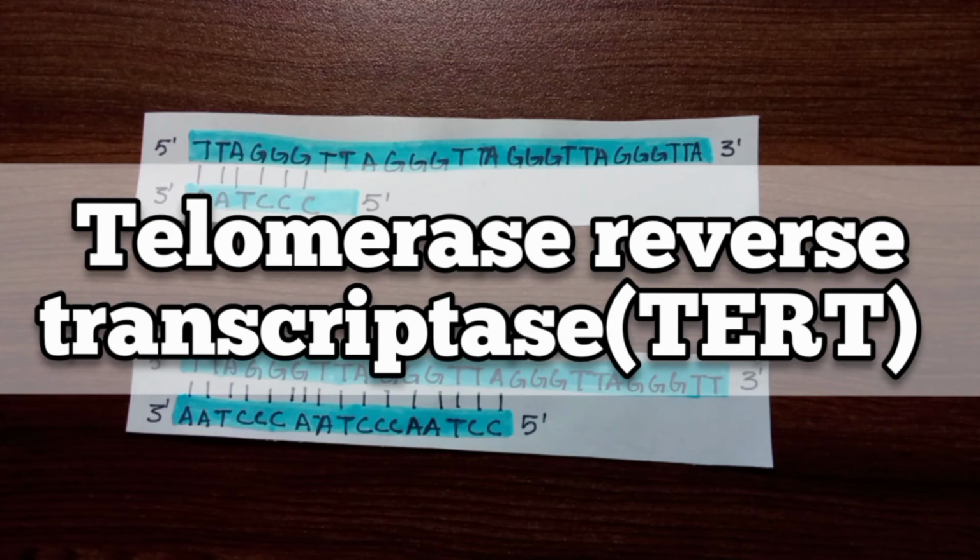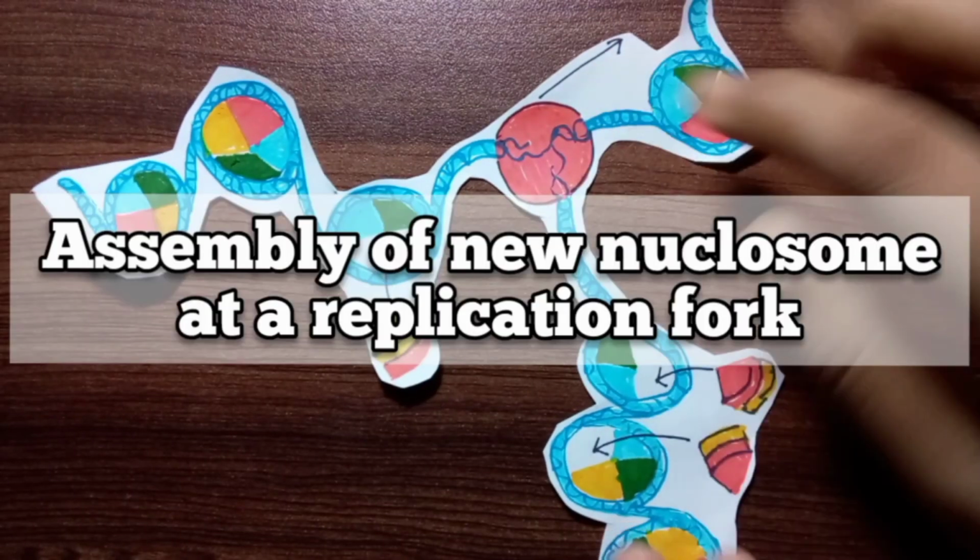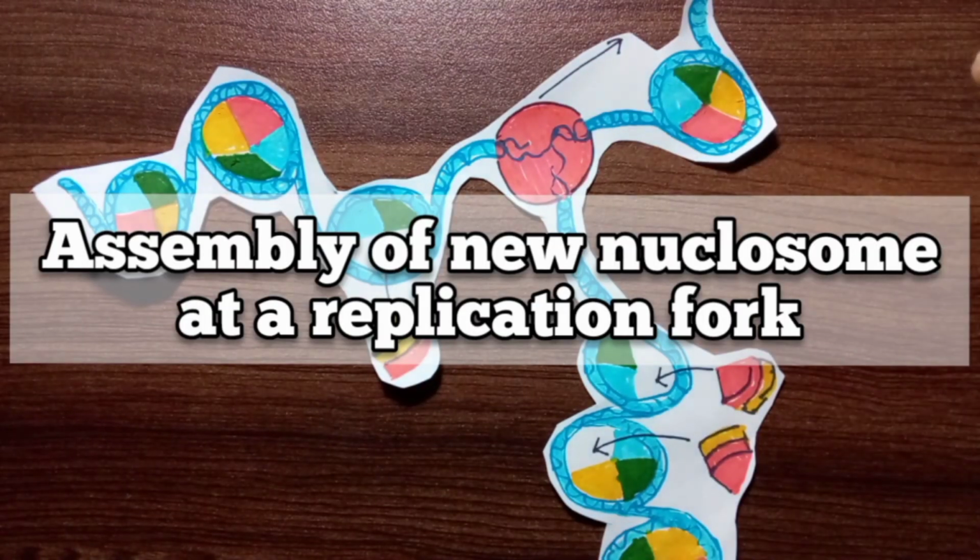Assembling newly replicated DNA into chromosomes is also needed. Why? Because DNA is complexed with histones in nucleosomes, and nucleosomes are the basic unit of chromosomes. There are 8 histones in the histone core of the nucleosome, 2 each of H2A, H2B, H3 and H4.